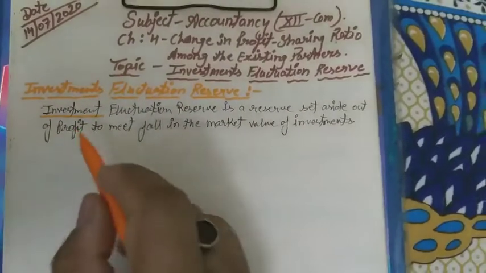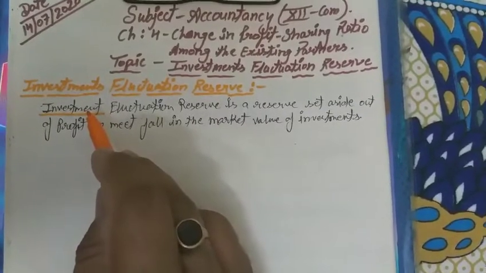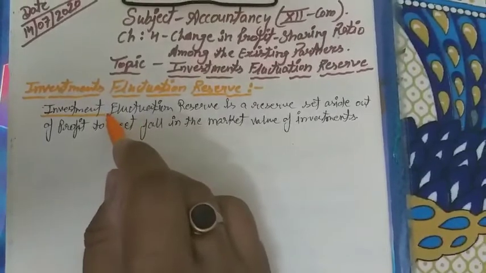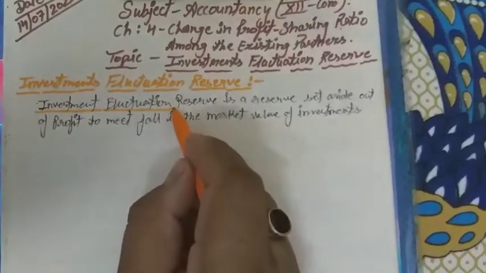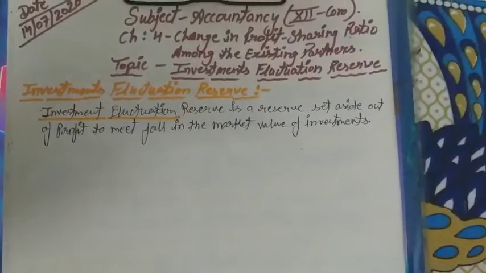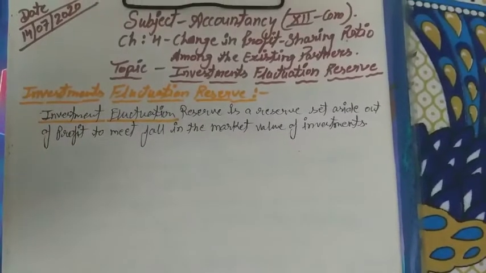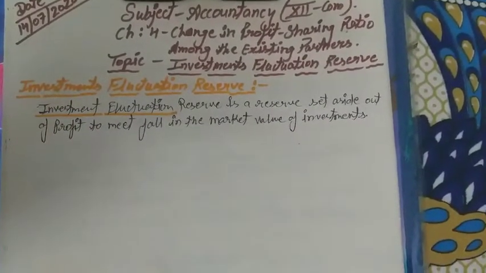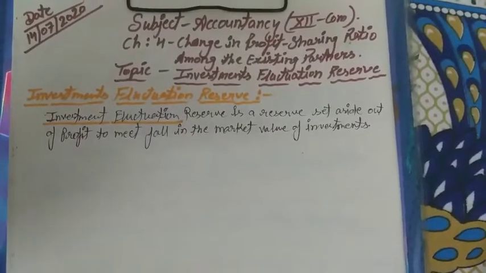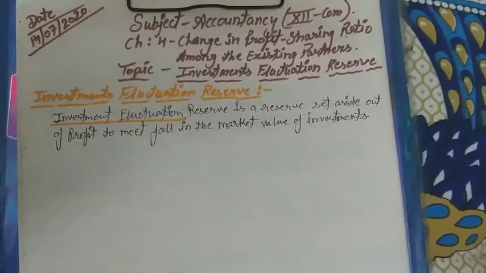So investment is when a lender gives an amount for earning purposes to any outsider. And fluctuation means it is changeable. Changeable means value is not fixed. Values are variable. Values change according to the situations or according to the market. It depends on the market.